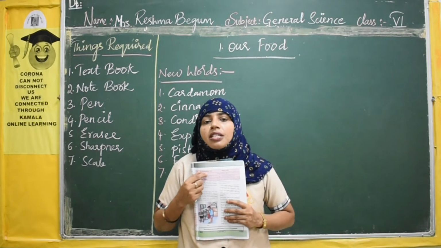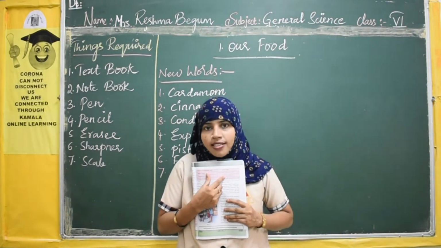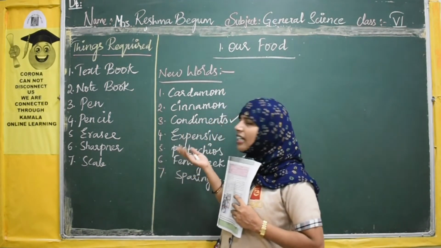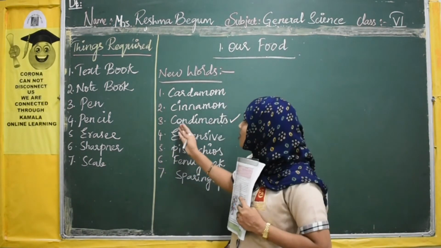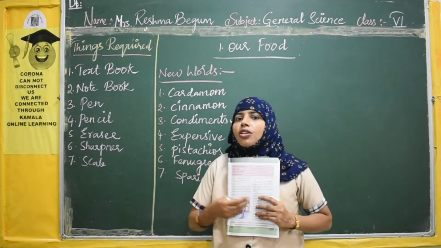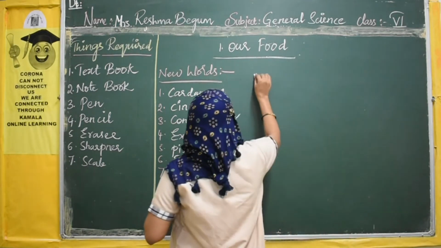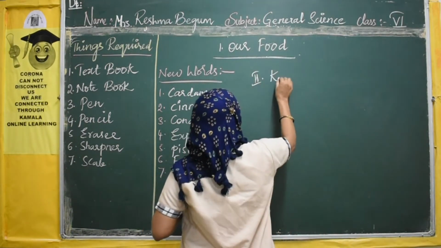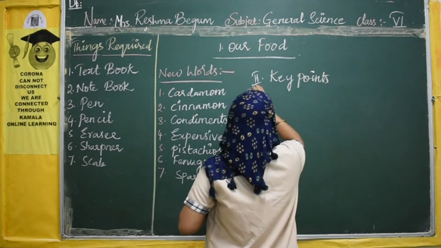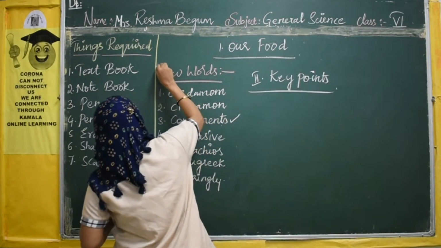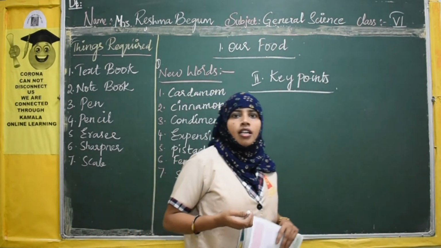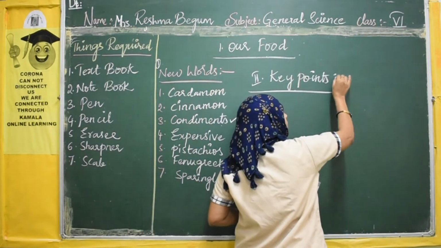Okay. First you are going to write a heading as new words. Then you are going to write the new words. Maximum 5 to 6, it depends upon the topic, you will get 5 to 6 new words daily. So that you are going to write. Then after that you are going to keep the heading as key points. You are going to put a bit as 2 and write the key points. Every day I will dictate these key points. It depends upon the topic. Every day I will be discussing the key points with you.